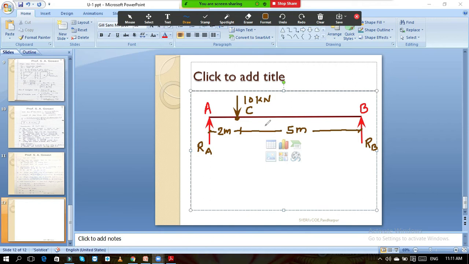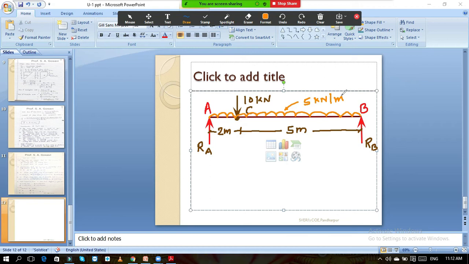Okay, so now this is the formula. Now in this beam, suppose I consider the self weight of the beam also. Self weight is always UDL. So suppose here it is the UDL, and suppose 5 kilonewton per meter is the self weight of the beam. Now again my question is the same. What is the maximum bending moment in the beam and what is the location of the maximum bending moment?